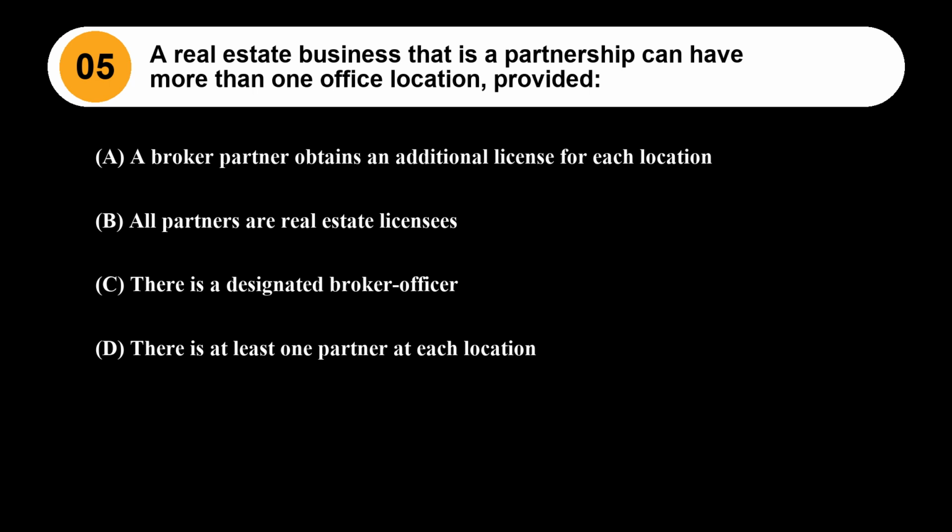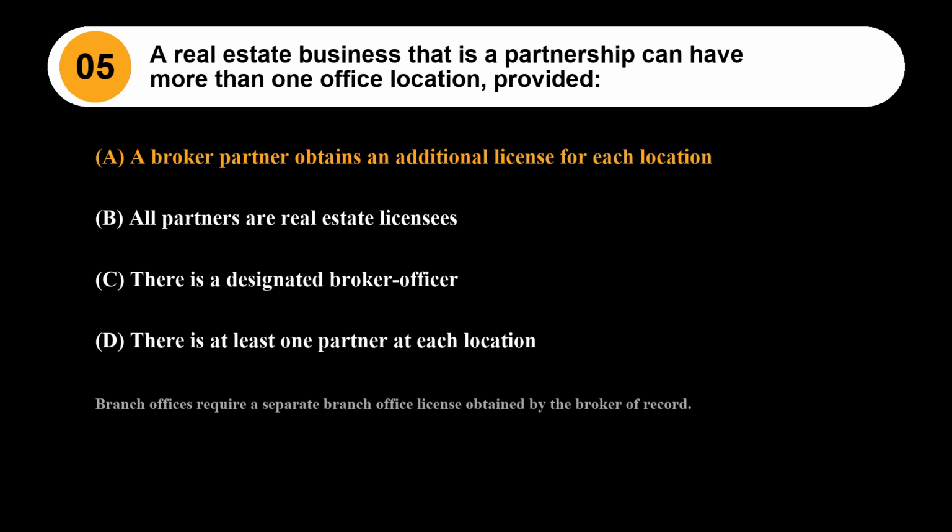Question 5. A real estate business that is a partnership can have more than one office location, provided: Option A, a broker partner obtains an additional license for each location. Option B, all partners are real estate licensees. Option C, there is a designated broker officer. Option D, there is at least one partner at each location. The correct answer is Option A, a broker partner obtains an additional license for each location. Branch offices require a separate branch office license obtained by the broker of record.